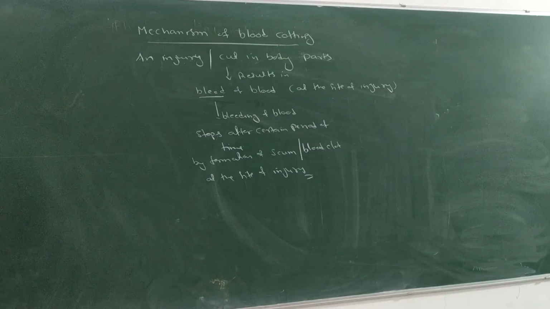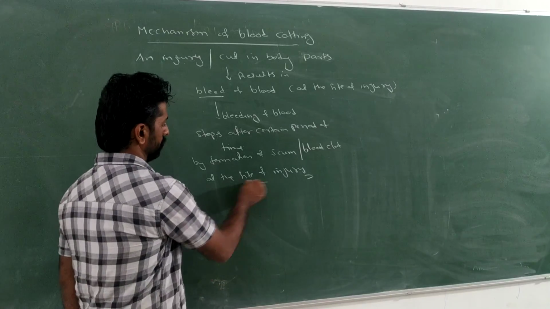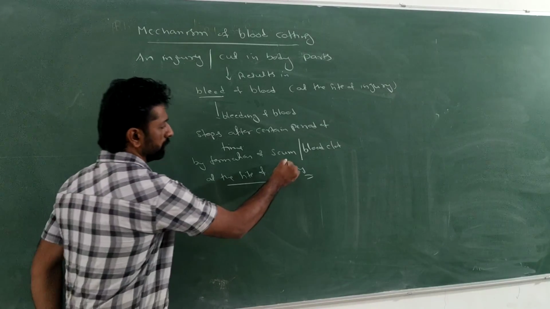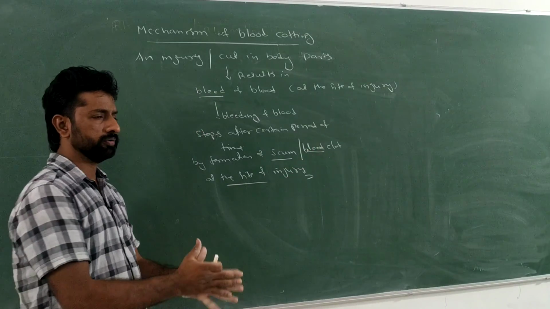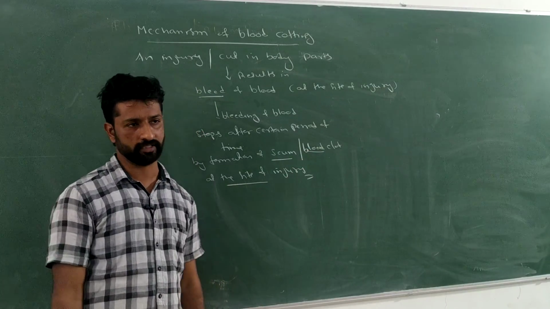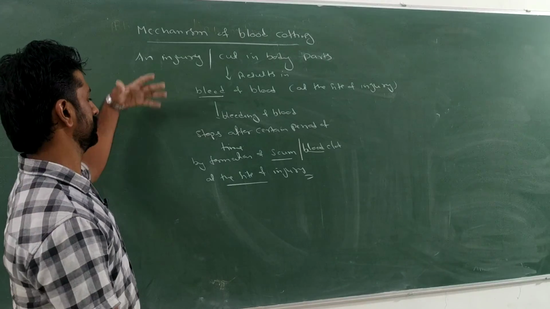So what is the mechanism of formation of such a scum or blood clot? How does the formation of the clot or the scum take place, right? So let's understand that mechanism now.